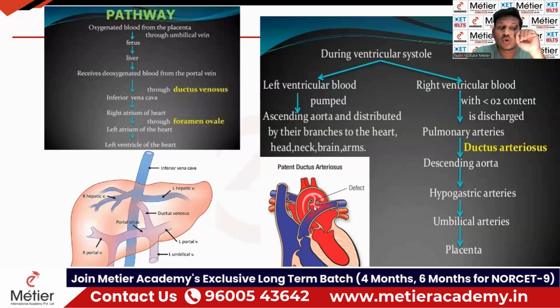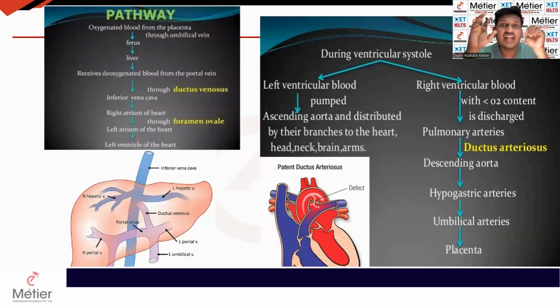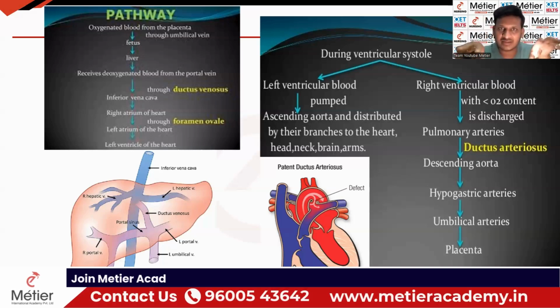Pulmonary artery and the aorta. So, from the pulmonary artery, the deoxygenated blood is entering inside the descending aorta. That's why the descending aorta carries mixed blood, whereas the ascending aorta carries highly concentrated oxygenated blood. So the lower part of the body will be receiving the mixed type of blood, whereas the upper body and the head will receive the highly oxygenated blood for the fetus.